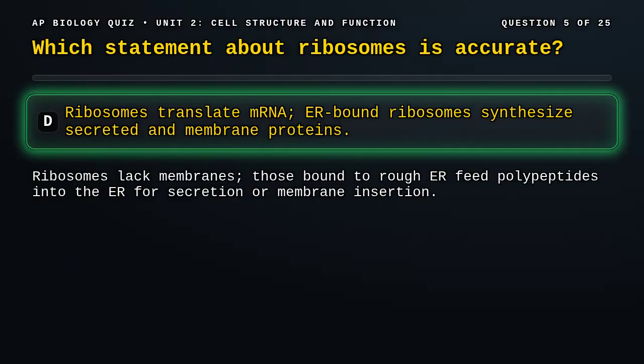Correct answer, D. Ribosomes are non-membranous. Free ribosomes make cytosolic proteins. Ribosomes bound to rough ER make secretory, lysosomal, and membrane proteins.